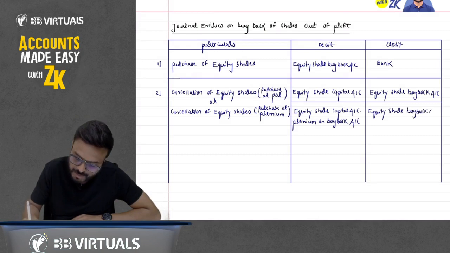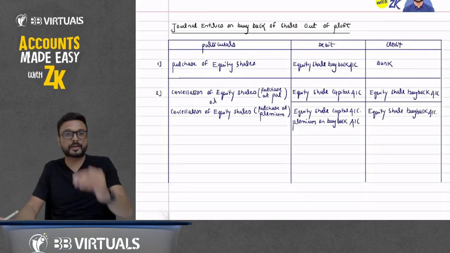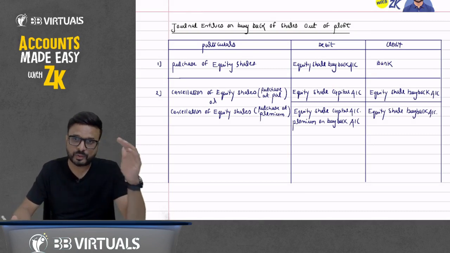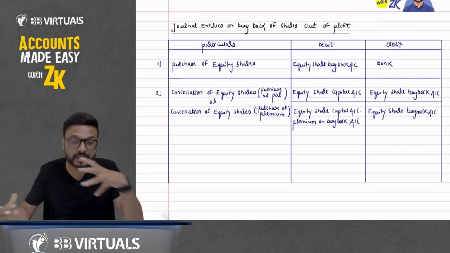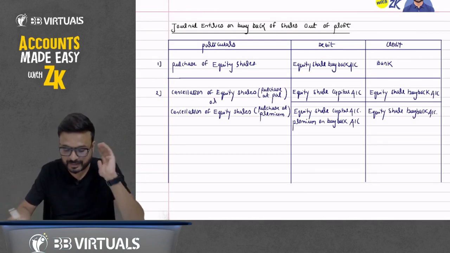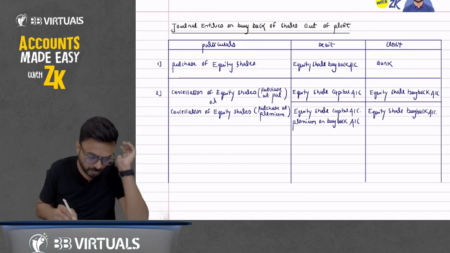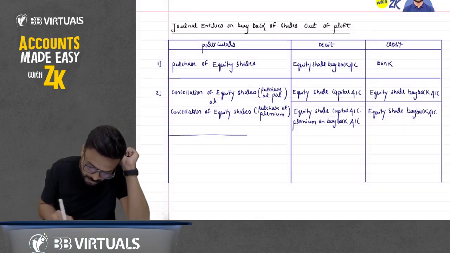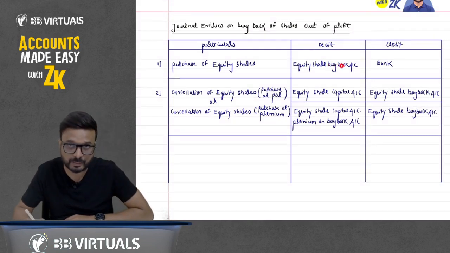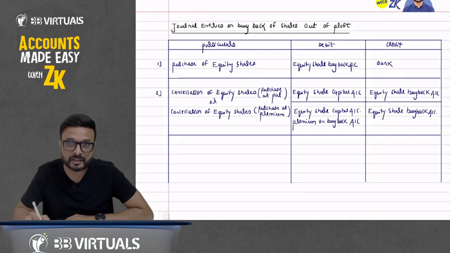You don't have to worry about it, because when you solve the question in the next session, tomorrow, we'll start the question on it. All these points will connect, because we have figures in the question. But understand this point here, beta. What happened here? First you have purchased the shares, equity share buyback account debit to bank account, and then you have cancelled them. So when you cancel them, capital will be decreased.